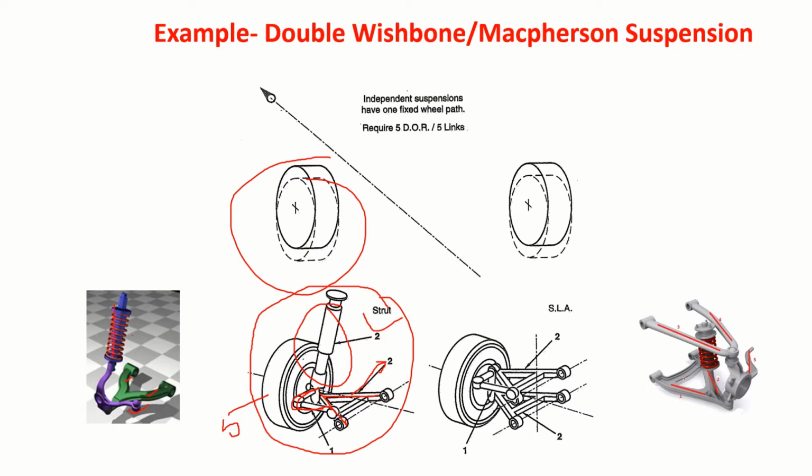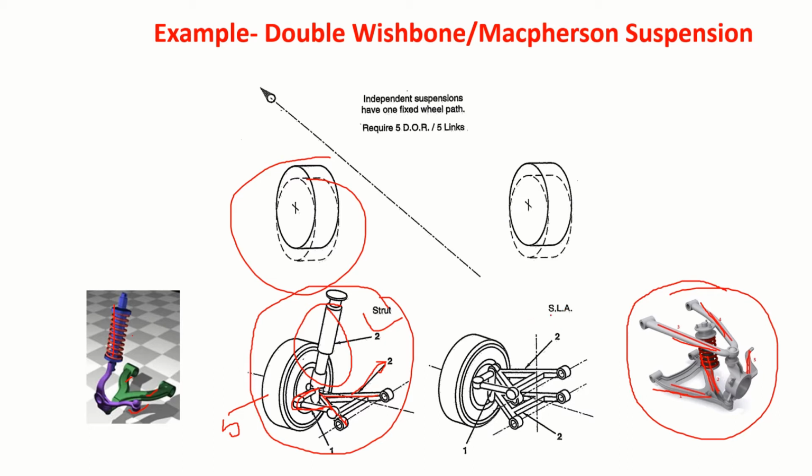So if you take a double wishbone suspension like this, 1, 2, you can also call it an E-arm if you want. So this is an E-arm, 1, 2, 3, 4 and 5. So that's how 5 linkages are used.